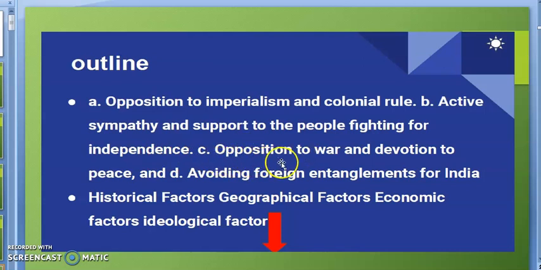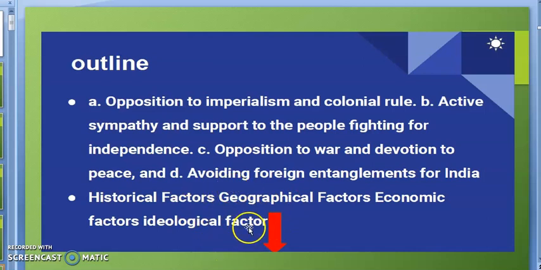India also opposed war, and avoided foreign entanglement. Some historical factors, some geographical factors, some economic factors, some ideological factors also influenced the foreign policy of India.